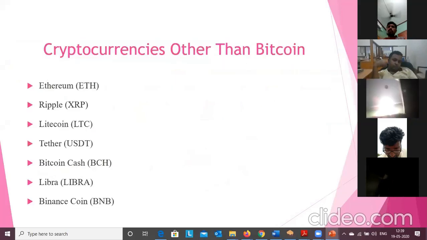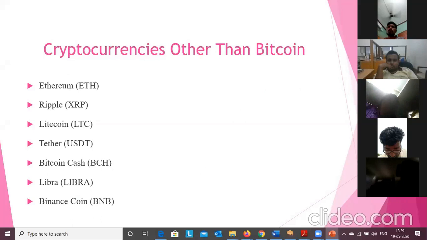Now we have discussed Bitcoin. Now here are the other cryptocurrencies. Not only Bitcoin, there are around 1,000 cryptocurrencies that exist in the world. The important ones other than Bitcoin are Ethereum, Ripple, Litecoin, Tether, Bitcoin Cash, Libra, and Binance Coin. These are the popular cryptocurrencies other than Bitcoin. The cost of Ethereum, or Ether, is about 11,000 now.